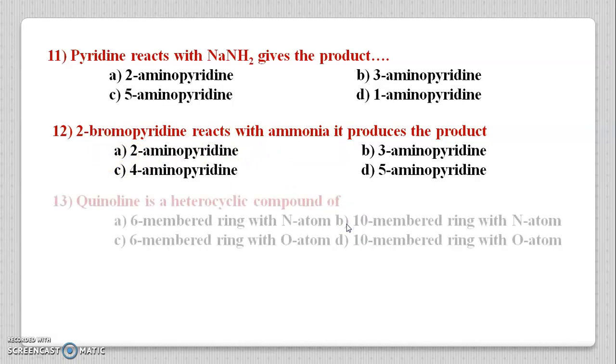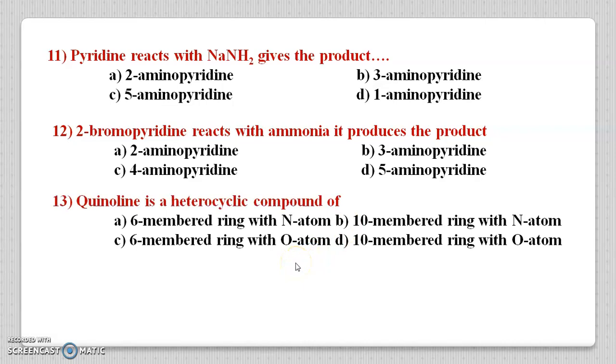In the next question, quinoline is a heterocyclic compound of: 6-membered ring with nitrogen atom, 10-membered ring with nitrogen atom, 6-membered ring with oxygen atom, and 10-membered ring with oxygen atom. We know that quinoline is a 10-membered ring, so options A and C are directly removed. Again, in quinoline a nitrogen atom is present, not oxygen. So option B is the correct one, that is 10-membered ring with nitrogen atom.